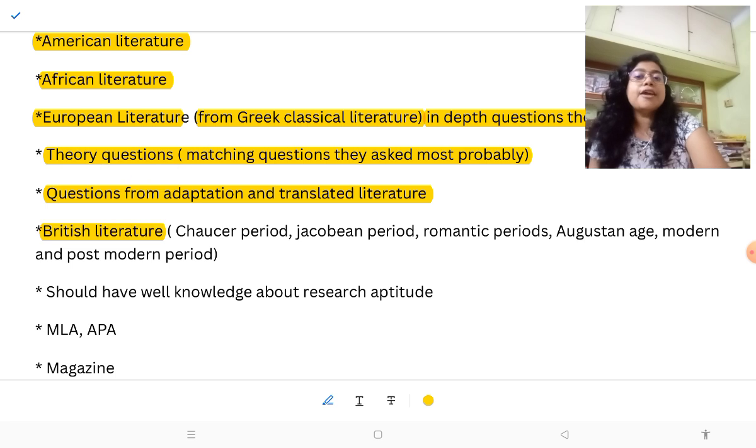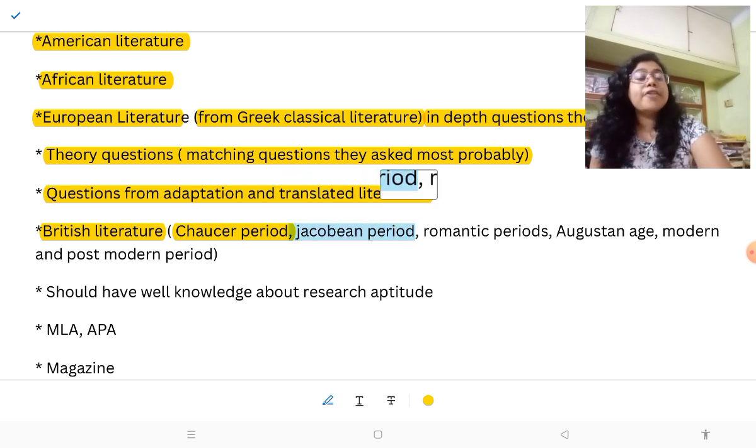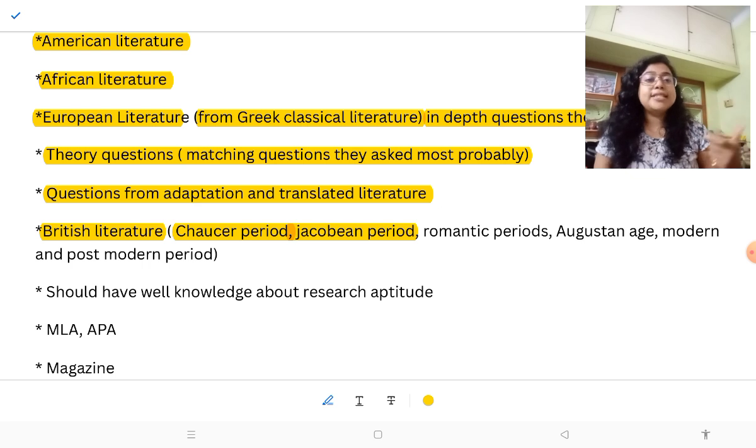Then British literature, from the Chaucer period, the Tales of Chaucer. This they ask in UGC NET also. Then Jacobean dramatists, meaning Fletcher, then Beaumont, Shakespeare's contemporaries. These dramatists they always ask, and they always ask match the following questions. They copy paste the same question every time. So if you analyze the PYQ, you can understand totally that they ask who wrote Women Beware Women. So you should know these writers with their writings.